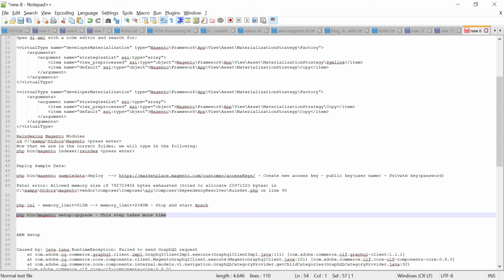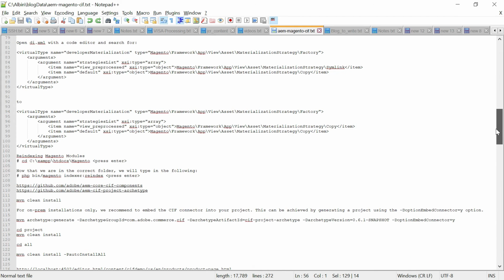All the configurations and setups are completed. Now we move to the AEM setup. From the AEM perspective, we have a connector and the archetype, which we already explained. The connector helps us connect to Magento, but because we are using it in a development or on-premise environment, the connector can be embedded into our project with this command. So we need to include this command, so that it is included in our custom project. We don't want to deploy it separately.